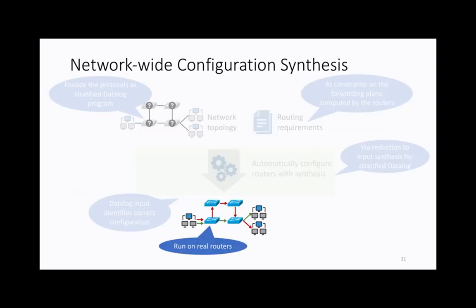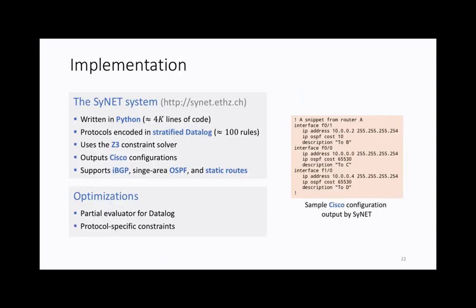So we actually took the system and tried to run it on real networks to see how it behaves. We implemented the system using Python. We use Z3 as our off-the-shelf SMT solver. And our system actually outputs real Cisco configurations that you can run on real Cisco routers.